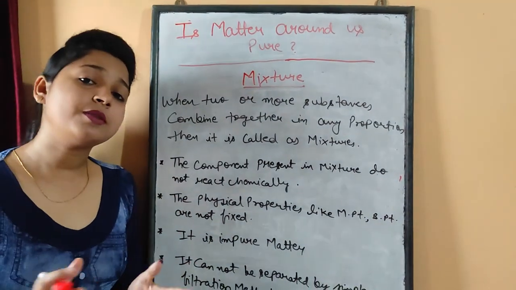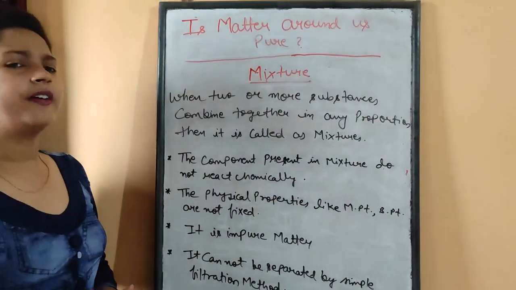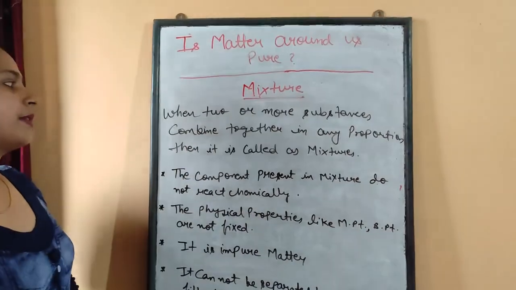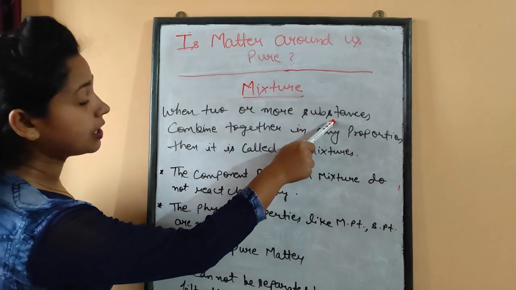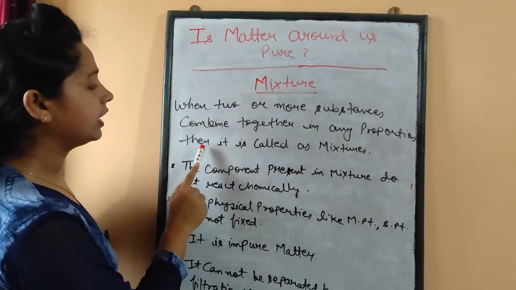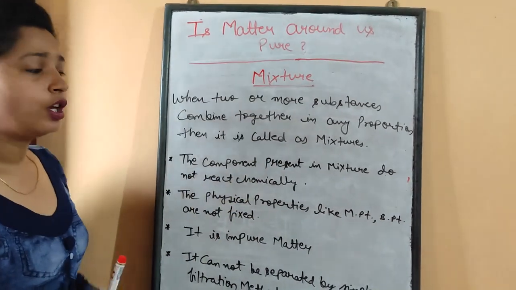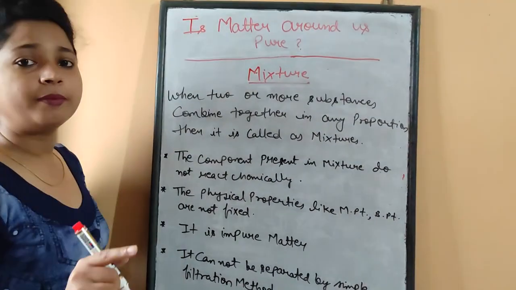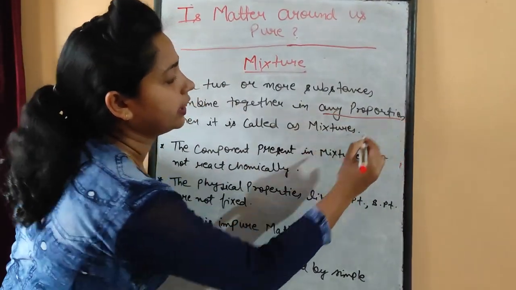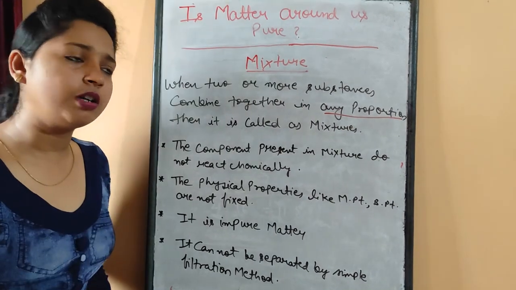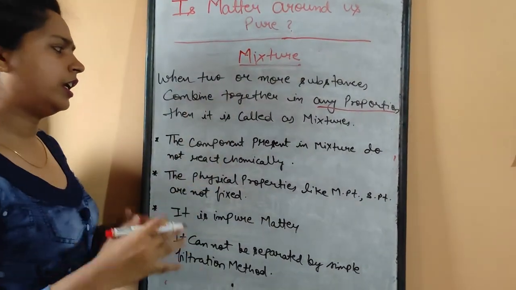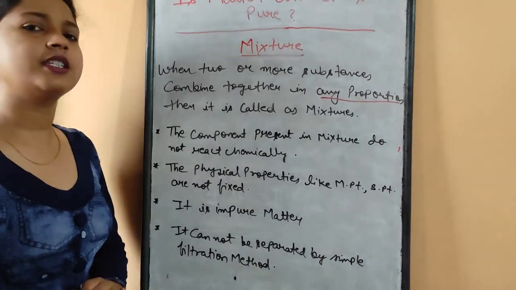Now, since pure substances are over, we have the impure substances, which are termed mixtures. So what are these mixtures? When two or more substances combine together in any proportion, then it is called a mixture. So what is different here? In compounds we wrote definite proportion, but in mixtures we write any proportion. The proportion is not fixed. So when two or more substances combine together in any proportion, it is called a mixture.